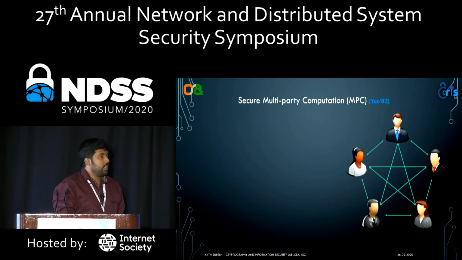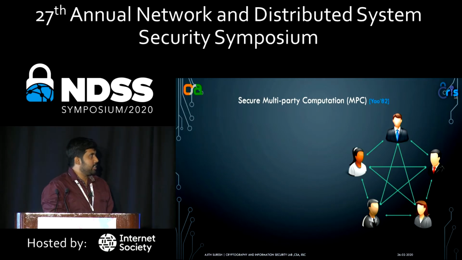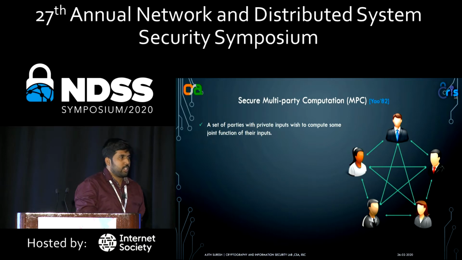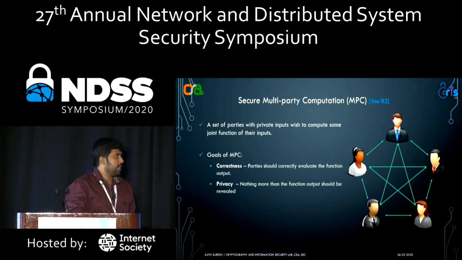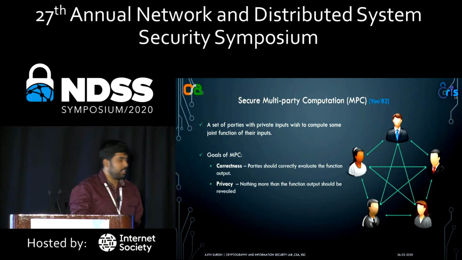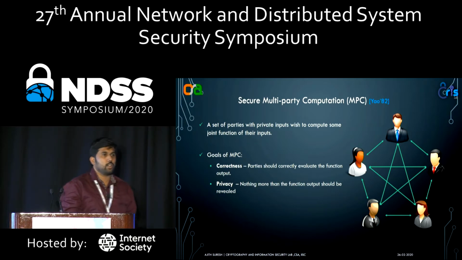So Secure Multiparty Computation allows n parties to jointly compute a function on their inputs without revealing their data, and the goals are correctness and privacy, where correctness guarantees parties are getting the correct output after the computation, and privacy guarantees that nothing more than the function output is revealed.